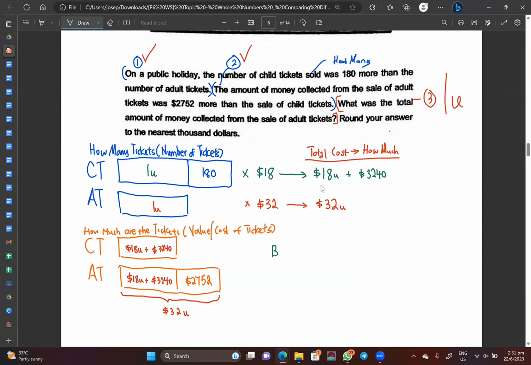So I'm going to balance what? CT and AT. How do I balance something? When I say something is balanced, it means that I have to put the equal sign, correct? It means I have to say that CT is equals to AT. All right, do you agree so far? So is CT equals to AT at this moment? No. Why? Because AT is more than CT by how much? 2752. Isn't this the difference?